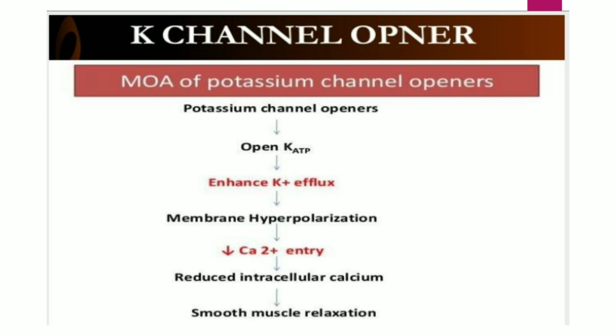Let us see the mechanism of action of potassium channel openers. In that, potassium channel openers open the ATP sensitive potassium channel. Because of opening of the ATP sensitive potassium channel, there is efflux of potassium. Potassium moves out of the cell, and since the potassium moves out of the cell, there is hyperpolarization of vascular smooth muscles. This is responsible for the vasodilation. It results in smooth muscle relaxation.